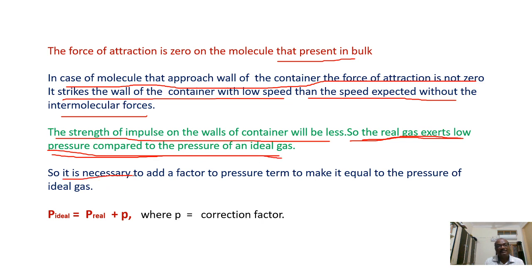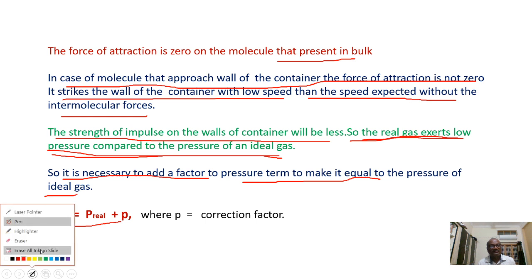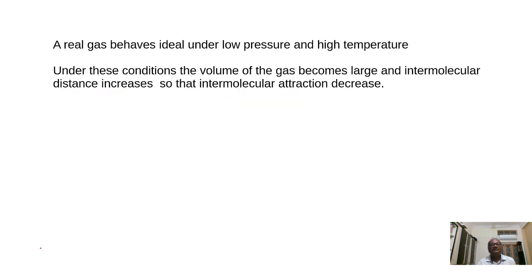So it is necessary to add a factor to the pressure term to make it equal to the pressure of an ideal gas. That's why we are writing here P ideal is equal to P real plus small p. Whereas small p is called a correction factor.